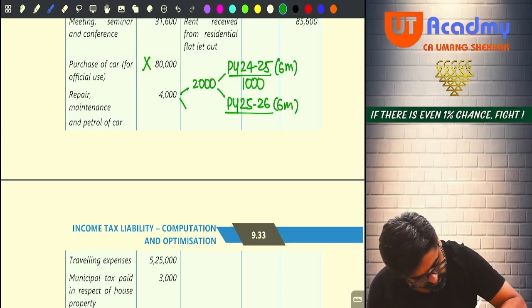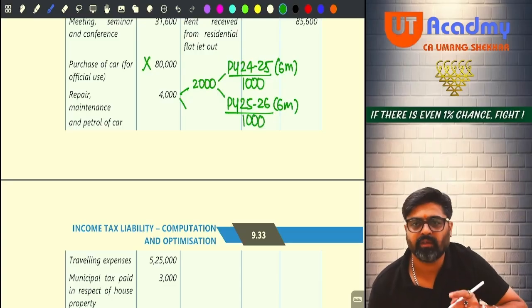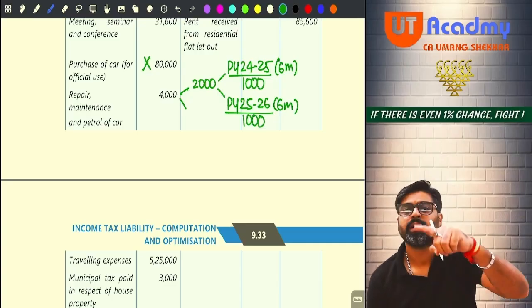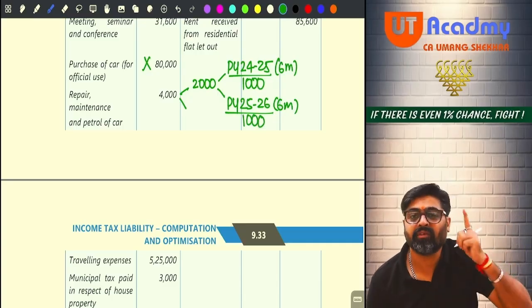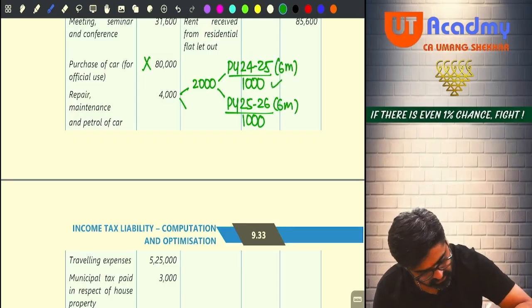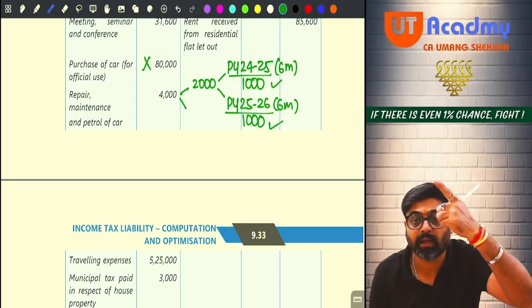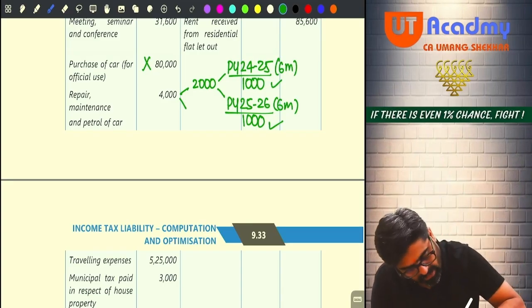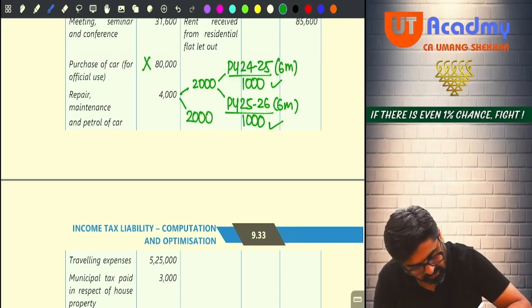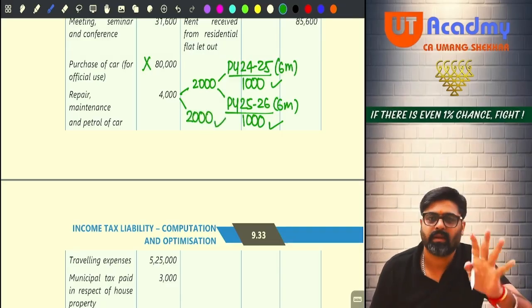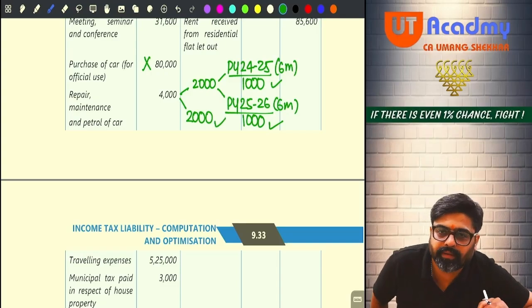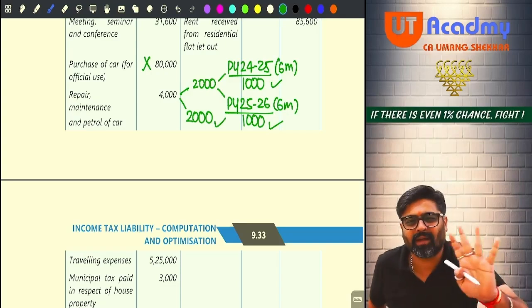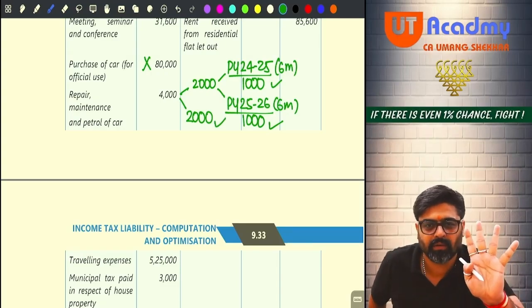It will not make any difference whether this 1000 is for this year and this 1000 is for the next year. If it is paid in this year, it has to be allowed in this year because I am maintaining books on cash basis. Entire 2000 allowed. And the balance 2000 is also repair and maintenance and petrol of the car only, so it will be allowed in this year. Got it, sir? Entire 4000 allowed, in short, nothing to be disallowed.